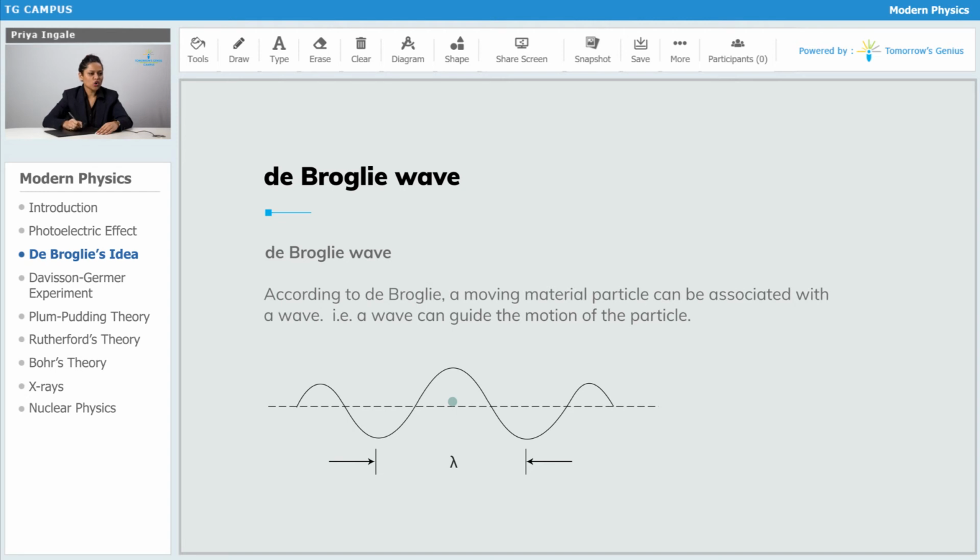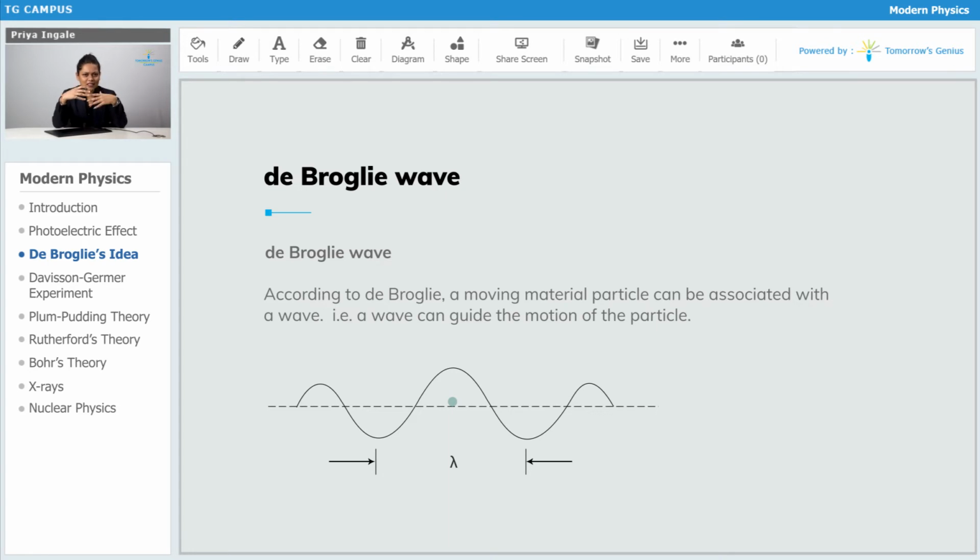Okay, according to de Broglie, a moving material particle can be associated with a wave, that is, a wave can guide the motion of the particle. So he put forward an idea. According to that, if that particle is moving, a wave is associated with it, and that wave can guide the motion of the particle.